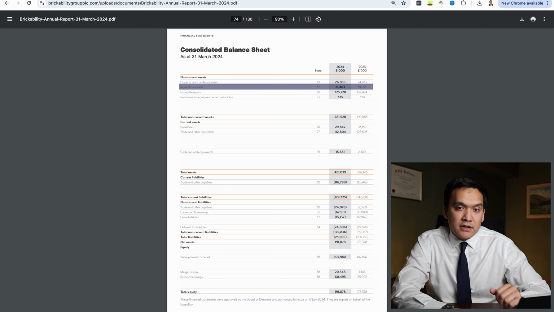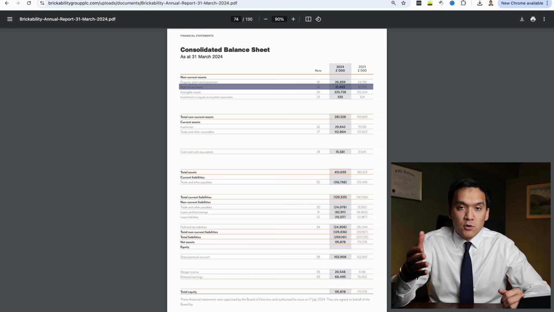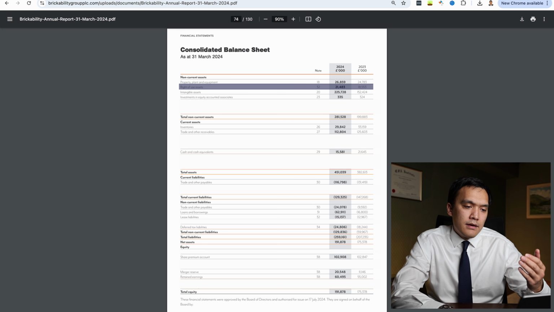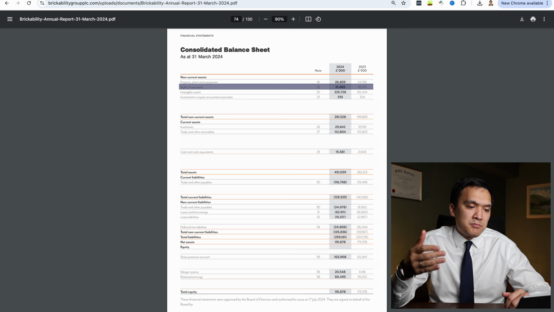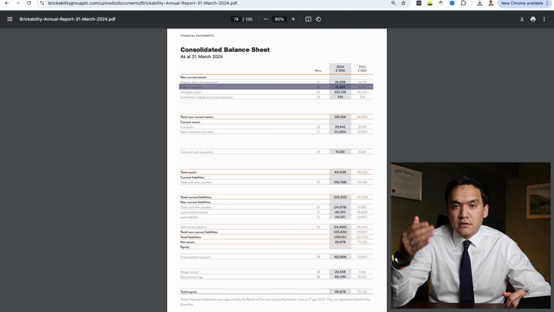And there is a specific accounting standard, IFRS 16, which tells us that material operating assets under lease should be shown on the balance sheet. At this stage, to simplify, let's assume that Brickability owns these assets, and if you want to dig deeper, I provide an explanation of IFRS 16 in the description of this video.